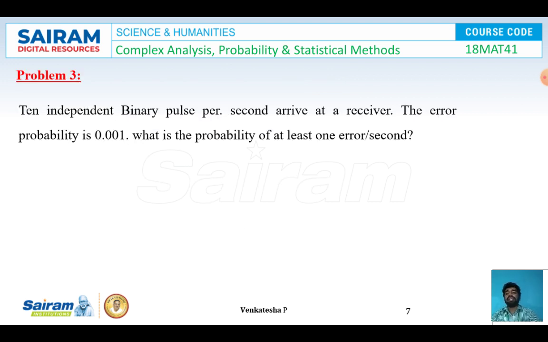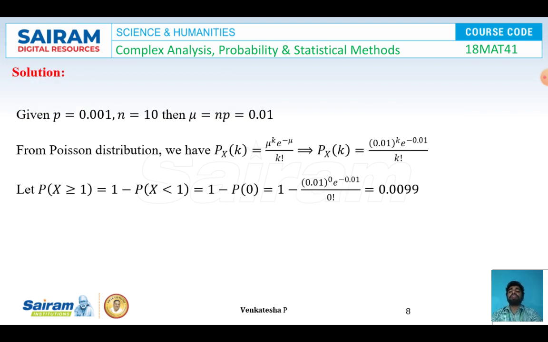Problem number 3. 10 independent binary pulses per second arrive at a receiver. The error probability is 0.01. What is the probability of at least one error per second? So given p = 0.01 and n = 10, I'll be taking the expression for mean, either mu or lambda, which is equal to np. So I got the value of mean as 0.1.